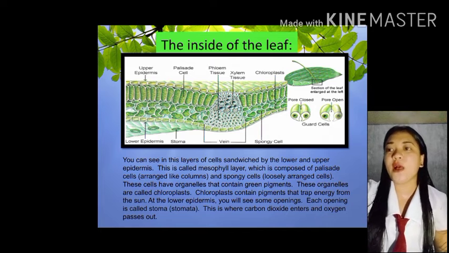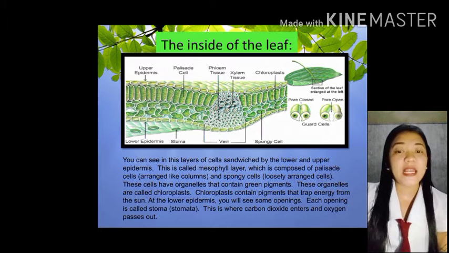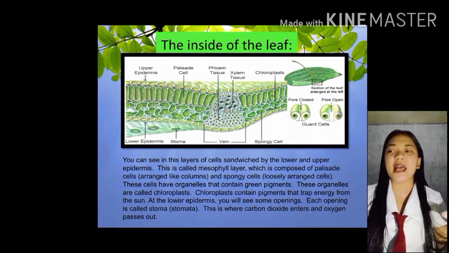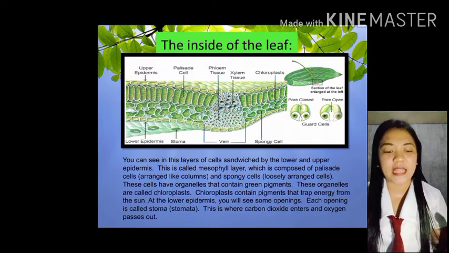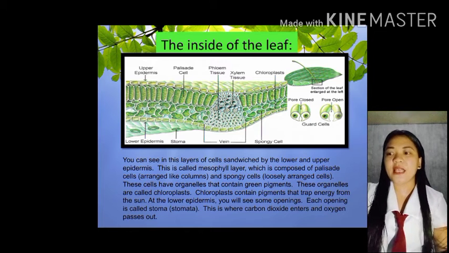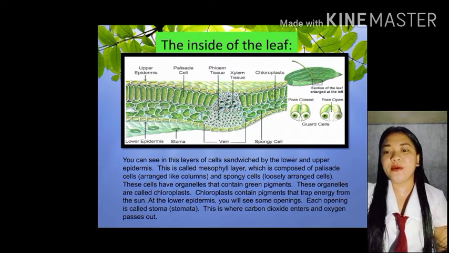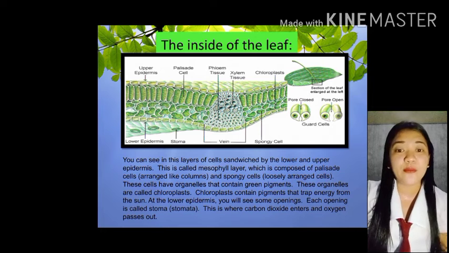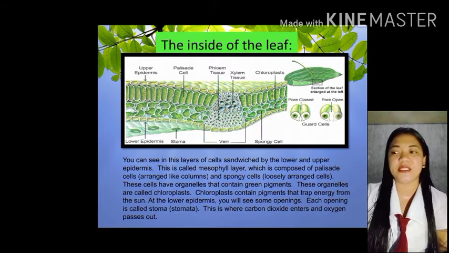Makikita nyo nga po dito sa picture na para siyang inayos na cells. Yung pagkaka-layer sa kanya is talagang arranged na arranged. And dito sa baba, makikita nyo yung loosely arranged na cells ay spongy cells siya.